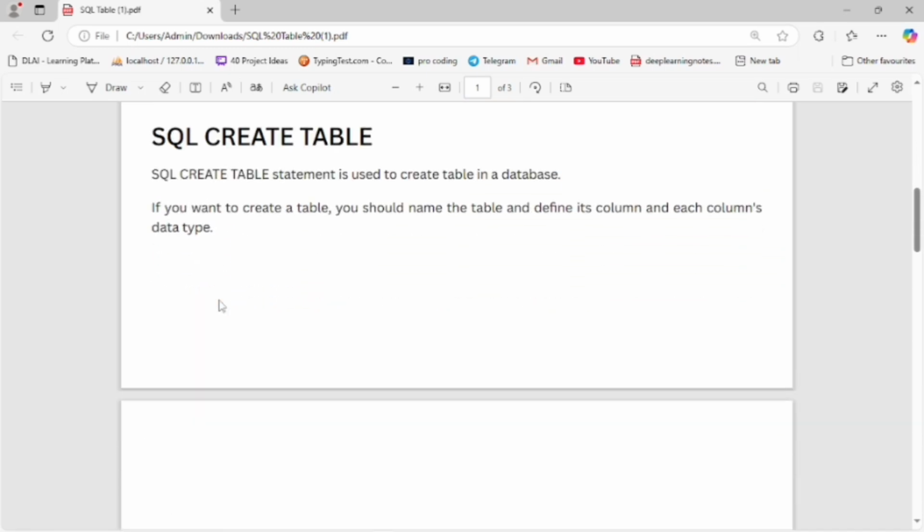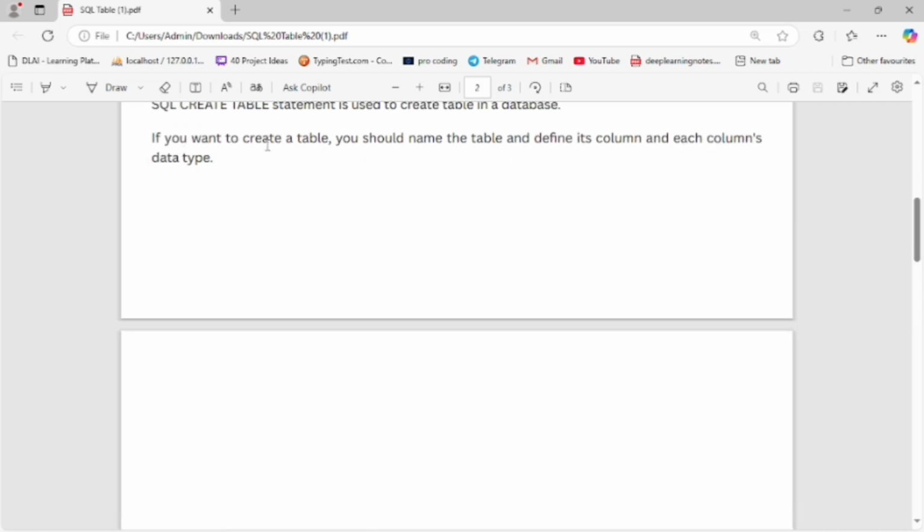Now let's start with SQL create table. The SQL CREATE TABLE statement is used to create a table in a database. If you want to create a table, you should name the table and define its columns and each column's data type.